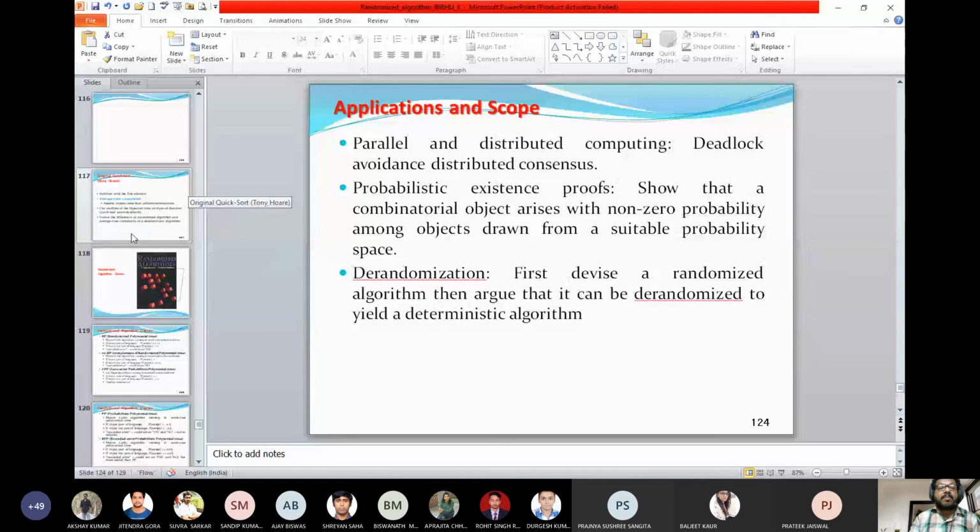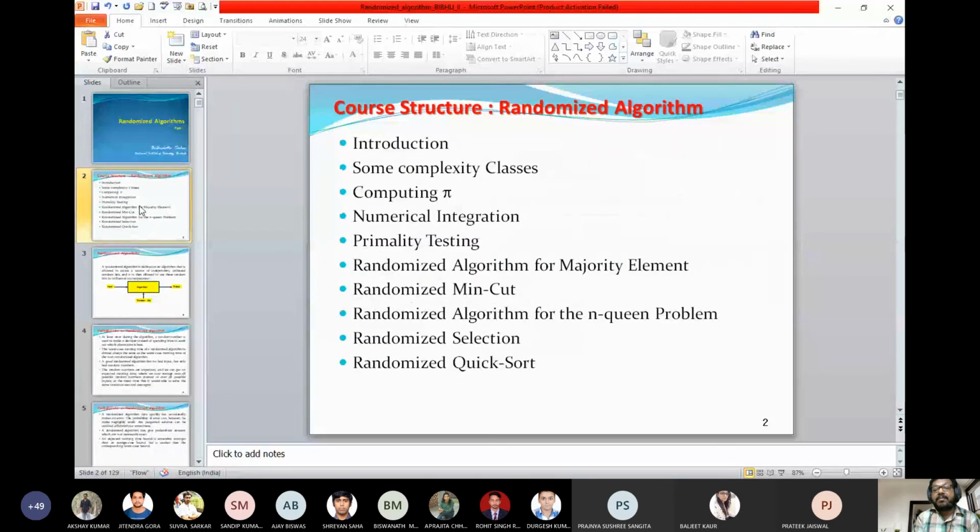So again, to sum up, we are winding up one section, that is randomized algorithms. But I will again be looking into a few more non-deterministic algorithms. There will be a separate set of presentation which only discusses non-deterministic algorithms.